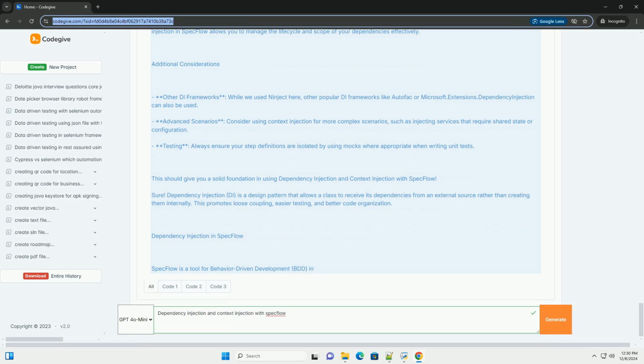3. Create SpecFlow step definitions. Next, create a step definition class where we will inject the ICalculator dependency.